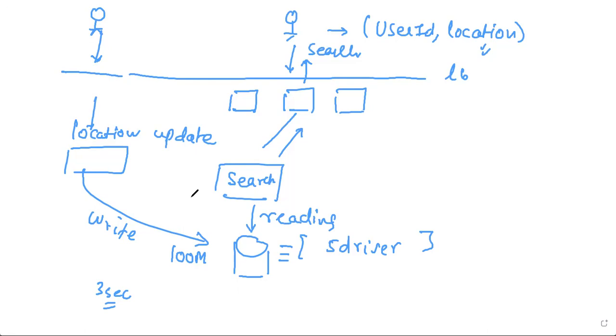Create a master or a primary and secondary server configuration where the write happens on the primary server and then read happens on the secondary server. But that doesn't solve the problem, because the MySQL database or the relational database is not the ideal database for this kind of data structure to store, right? Nearest, if you want to query based on nearer drivers, it's not a great place to start looking into, right?